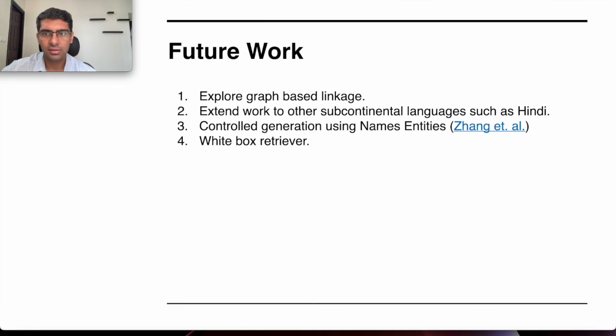Then there are some papers on controlled generation using named entities, as named entities are very important in any work related to fact checking. And this whole work talks about the Google fact check engine, which is a black box retriever. So attempts can be made to build a white box retriever and then check performance of these experiments on that. So yeah, that's all.